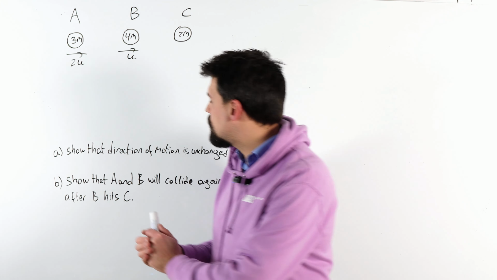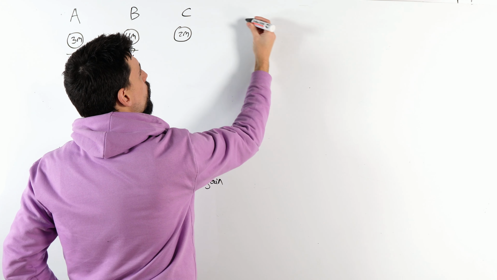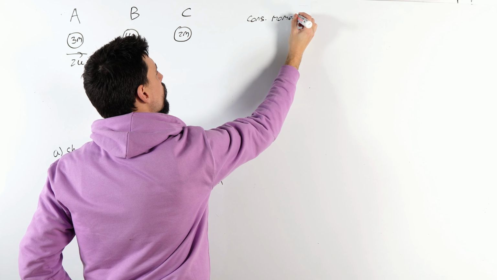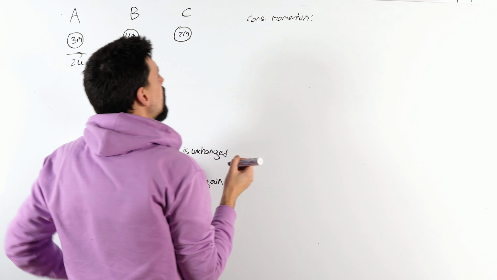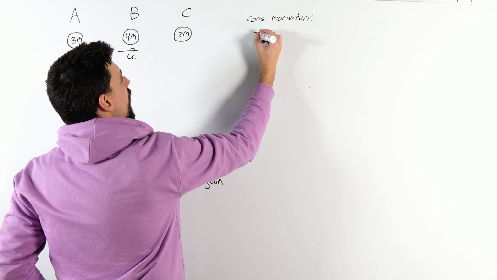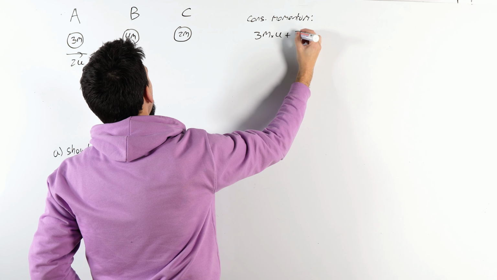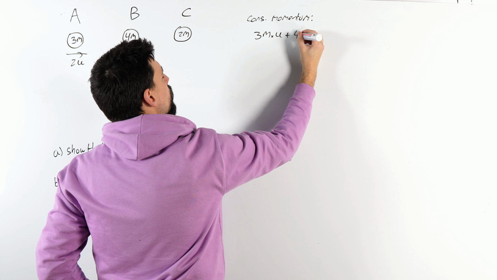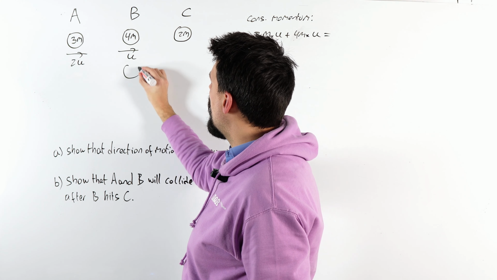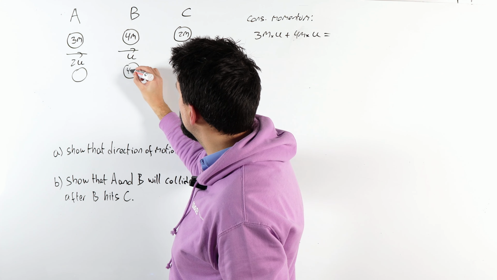Right, so let's do some mechanicsing. What do we know? First thing we're going to do is look at conservation of momentum. So how much momentum would we have before the impact? Well, we would have 3m times 2u from particle A and 4m times u from particle B. And what's going to be going on after the impact? Let's just see what's going on after the impact.